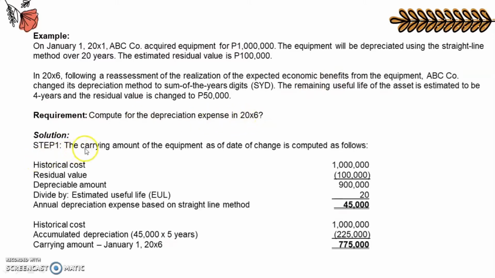The first step is to determine the carrying amount. So historical cost 1 million, residual value 100,000, depreciable amount 900,000 divided by the estimated useful life of 20 years. So the annual depreciation expense based on the straight line method would be 45,000. Historical cost 1 million, accumulated depreciation, which is the answer a while ago, 45,000 multiplied by 5 years, is equals to 225,000. So subtract 1 million to 225,000. So the carrying amount for January 1, 20X6 would be 775,000.